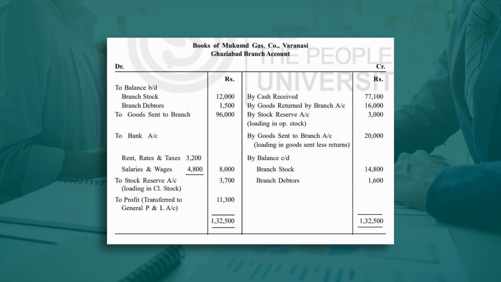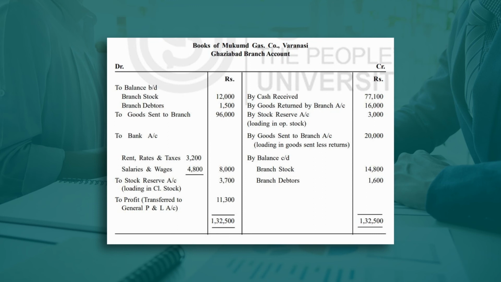Yes, now we can easily calculate. So here, to bank account, rent, rates and taxes 3,200, it is given. Then salaries and wages 4,800, it is also given, so total is 8,000. Then to stock reserve, so to stock reserve is 3,700. So it's very simple.